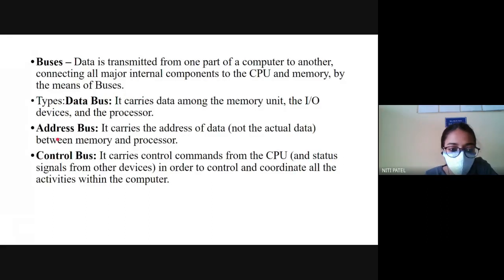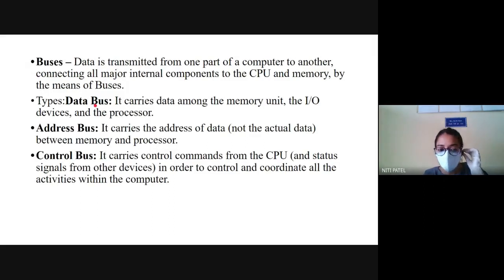Next we have the address bus. Now what is address bus? It tells me where the location of the data which is stored is. So if A is equal to 2 is my data, that data is located on some address, suppose 0000. So which bus will tell me the address? It will be the address bus which will carry the address 0000, and it will be the data bus which will carry the data A equal to 2.